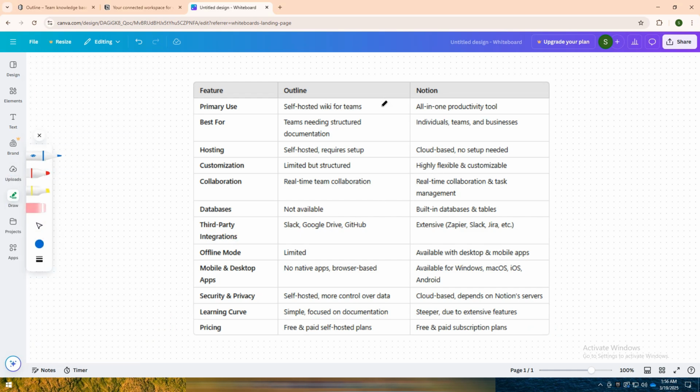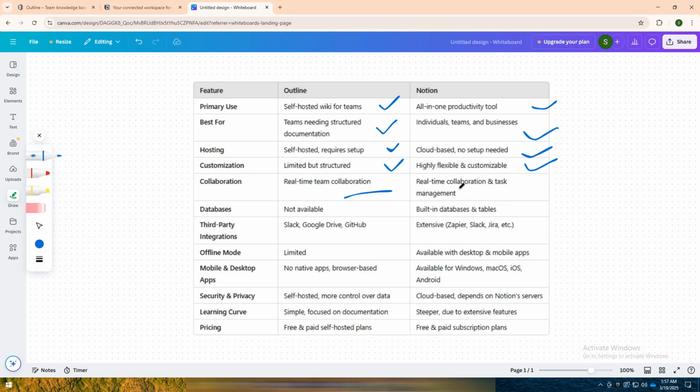If you need a simple, structured, and self-hosted wiki for team documentation, Outline is a great choice. It is perfect for teams who want a private and controlled knowledge base without complex project management features. However, if you need a versatile, all-in-one productivity tool that can handle note-taking, task management, and databases, then Notion is the better option. It is best for individuals and teams who want flexibility, collaboration, and organization in one platform.